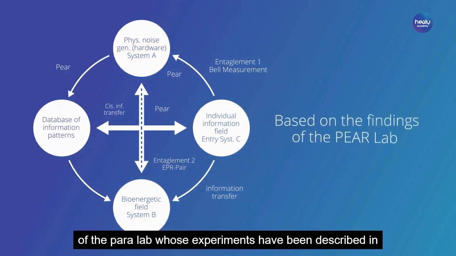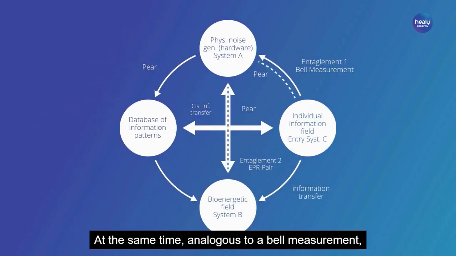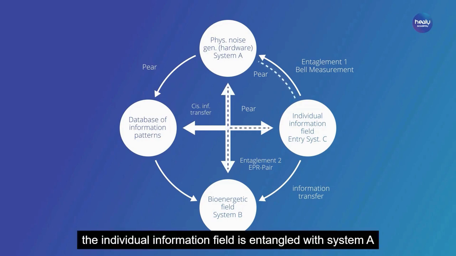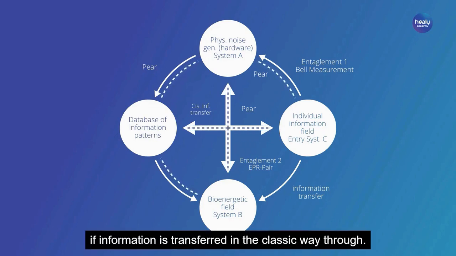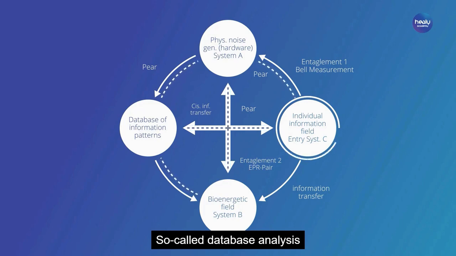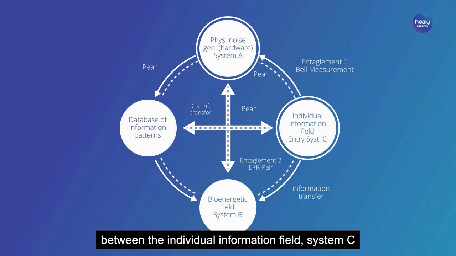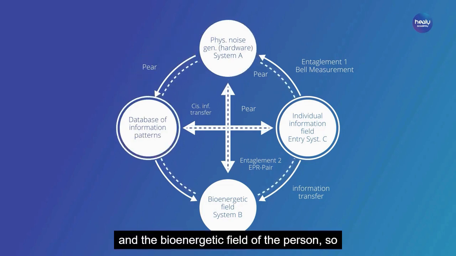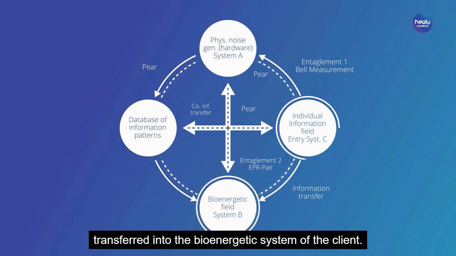This is based on the findings of the PEAR Lab, whose experiments have been described in more detail in a previous chapter. At the same time, analogous to a Bell measurement, the individual information field is entangled with system A, so that we arrive at a double entanglement. If information is transferred in the classic way through so-called database analysis, an information short circuit occurs between the individual information field, system C, and the bioenergetic field of the person, so that information from the information field can be transferred into the bioenergetic system of the client.